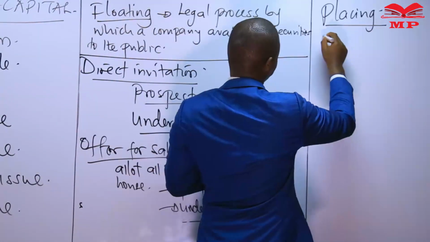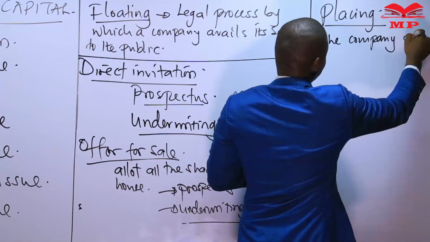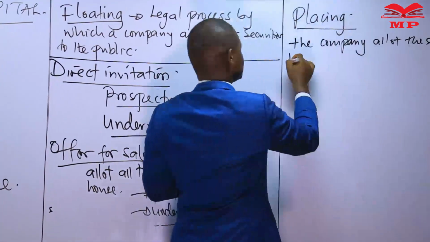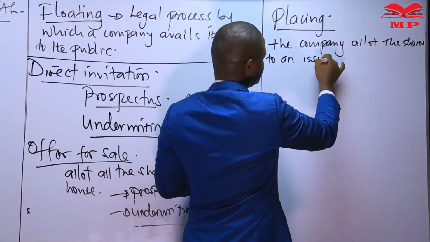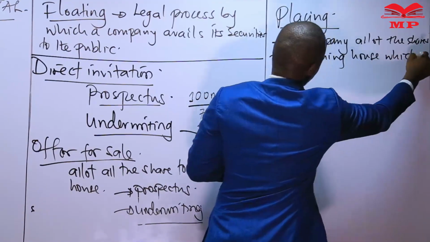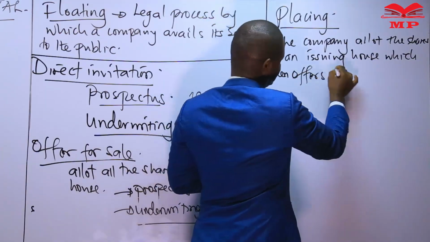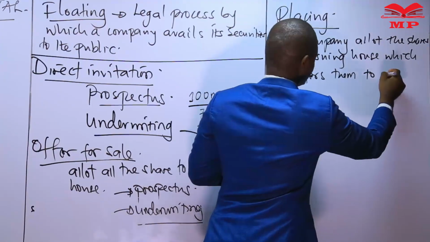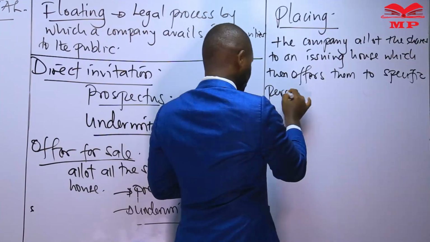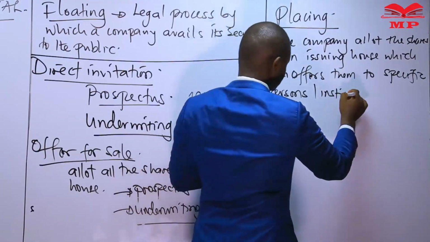So in the placing option, the company allots the shares to an issuing house, which then offers them to specific persons, or institutions or organizations.